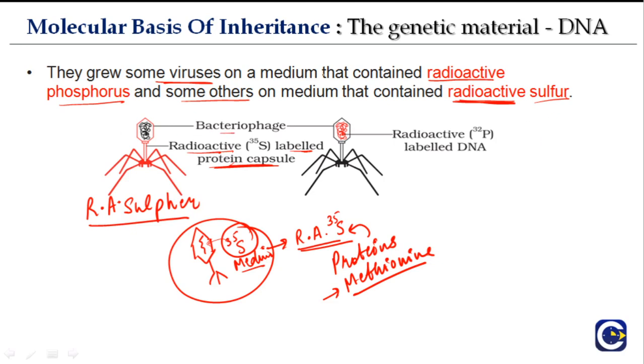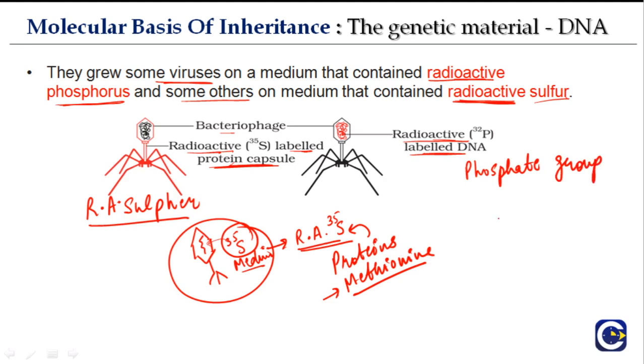The next half of the viruses, they grew on a medium containing radioactive phosphorus. And as a result radioactive phosphorus labeled DNA is formed inside the phages. Now what about the DNA? How does DNA contain phosphorus? You remember, DNA contains phosphate groups.